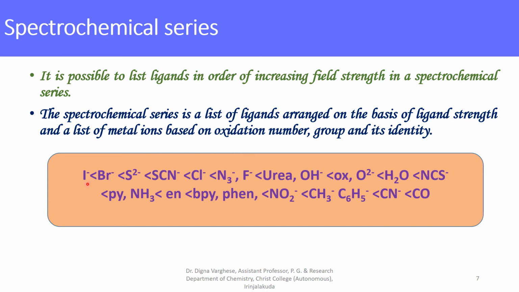The order is like that: I⁻, Br⁻, S²⁻, SCN⁻, Cl⁻, N3⁻, F⁻, urea, hydroxyl, oxalate ion, O²⁻, H2O, NCS⁻, pyridine, ammonia, amine ligands, ethylenediamine, bipyridine, phenyl, NO2⁻, CH3⁻, C6H5⁻, CN⁻, then CO. So these are the spectrochemical series, a list of the ligands in order of increasing field strength.